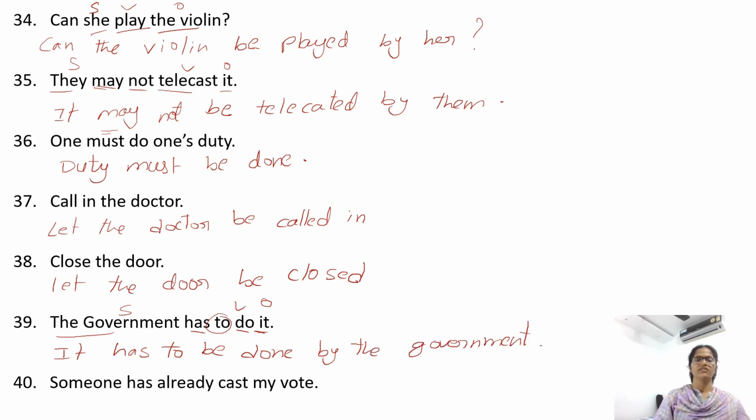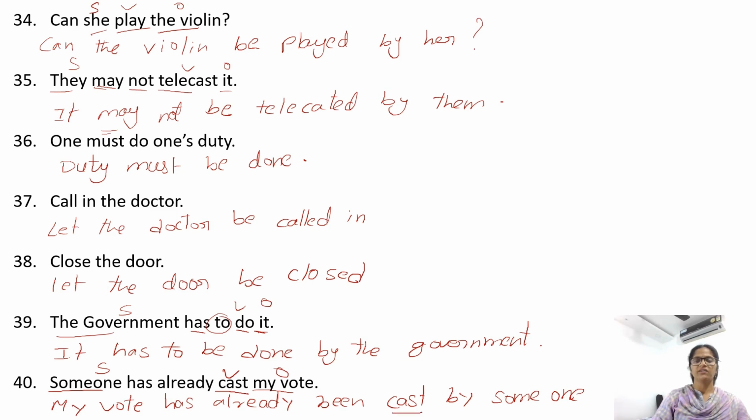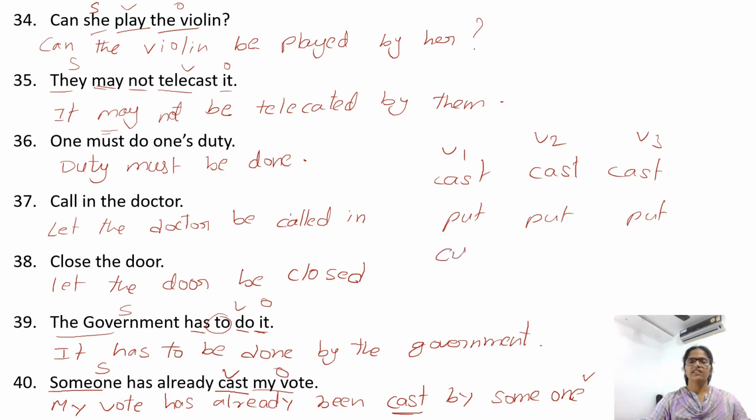Someone has already cast my vote. Cast verb, someone subject, my vote object. Begin with object. My vote has already been cast by someone. Here cast, V2 and V3 form also cast. It's not casted. It has to be cast. Cast V1, V2 also cast, and V3 also cast. Like we have put, irregular verbs. Put, like cut, cut. So cast V3 form is cast.